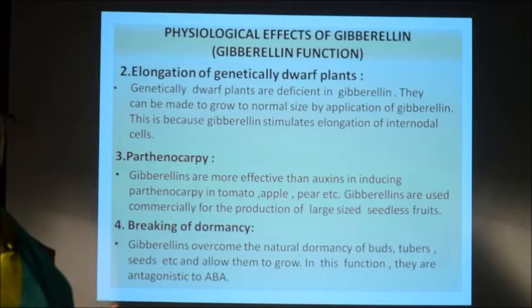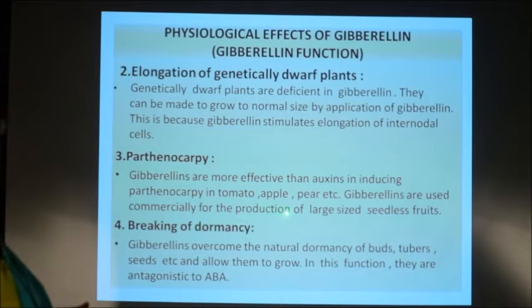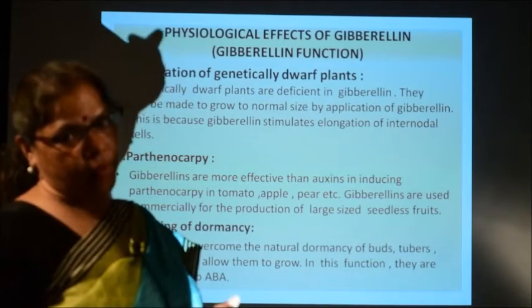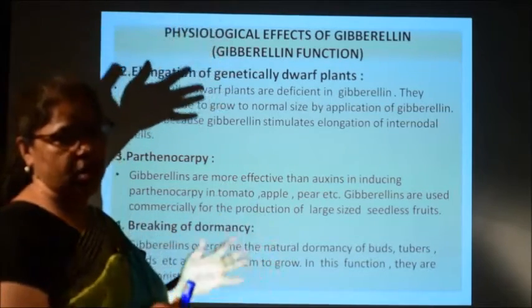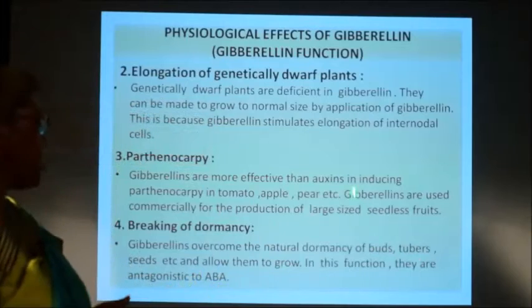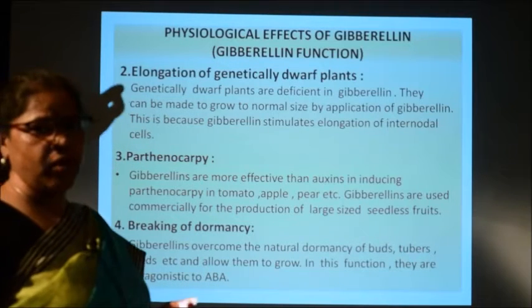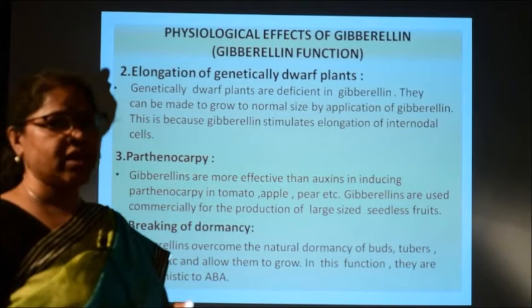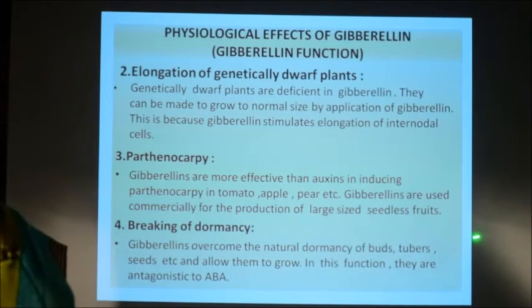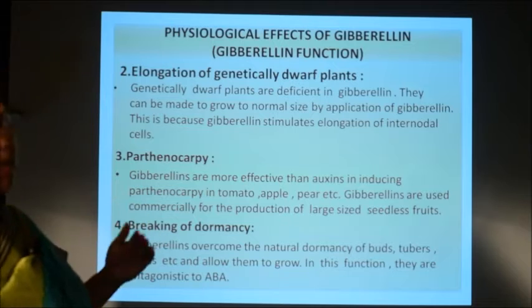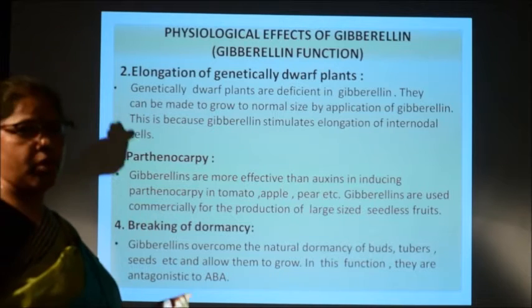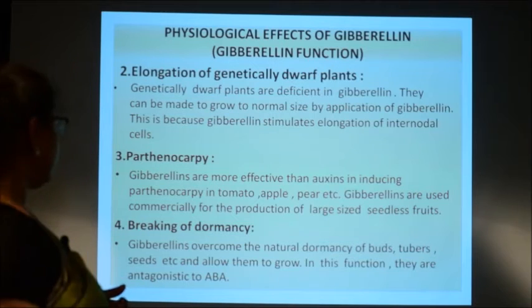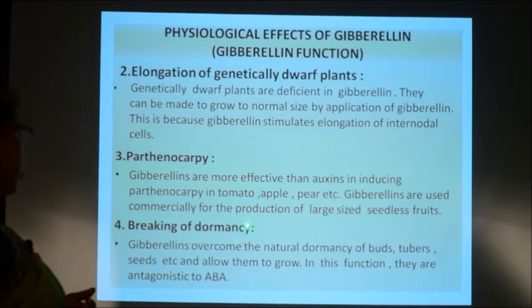And these gibberellins are used for a very commercial purpose, the production of large-sized and seedless fruit, because large size means they will give you more food, and they are seedless. So, they are very much desirable, they have commercial value. To grow large-sized seedless fruits, gibberellins are generally applied, and they are more effective than auxin for producing parthenocarpic fruits.